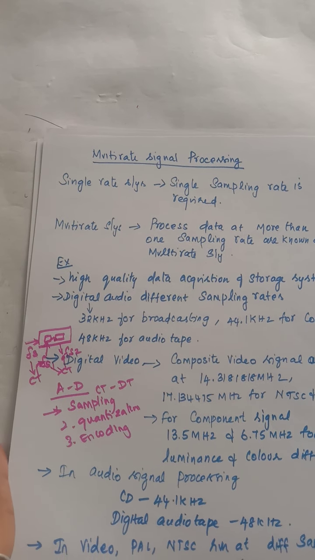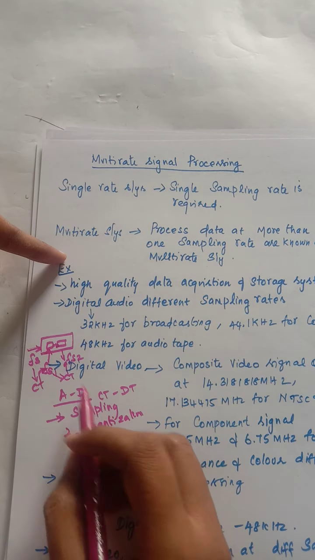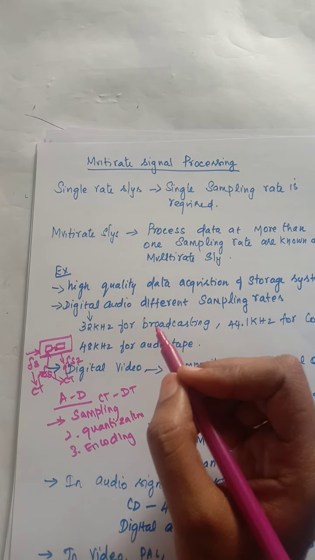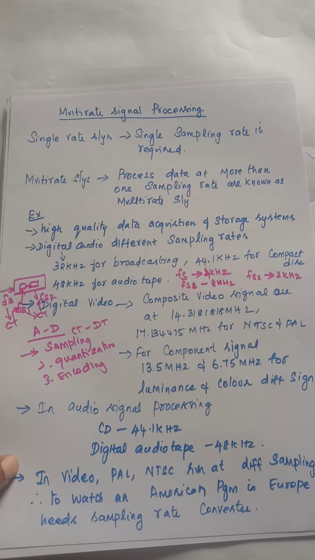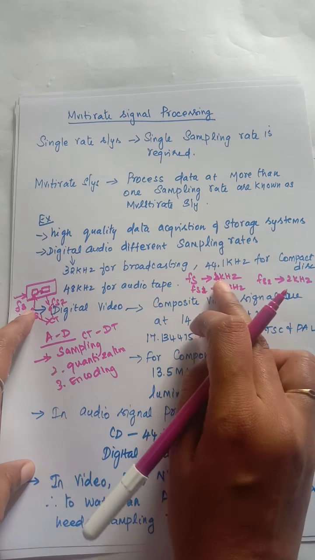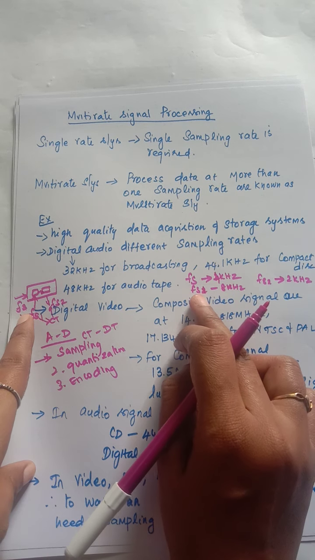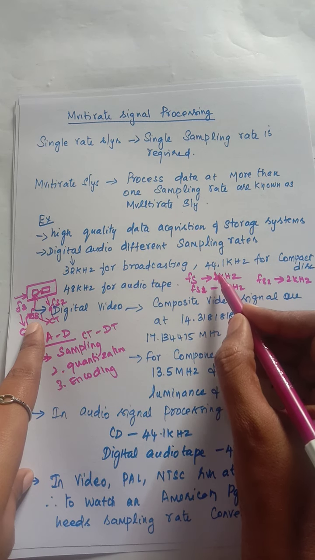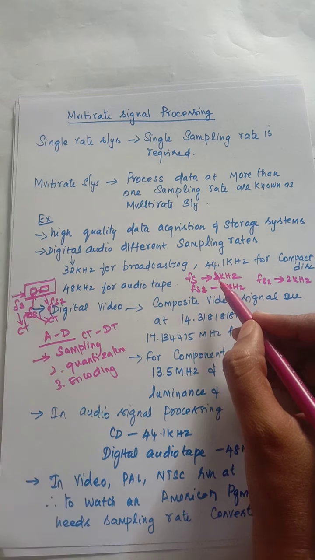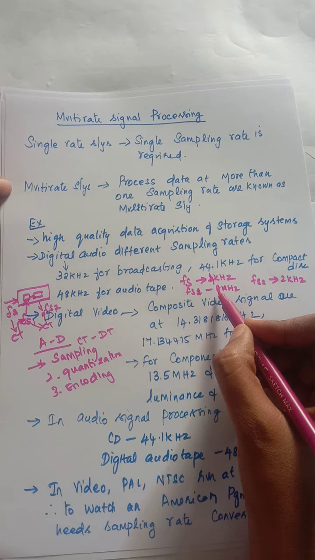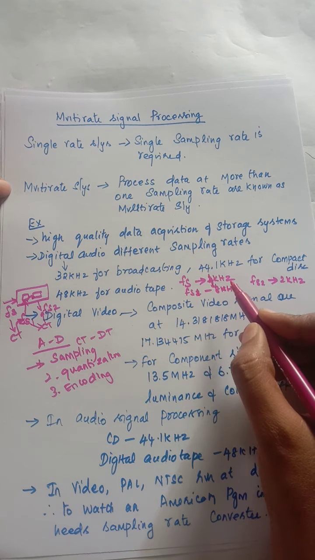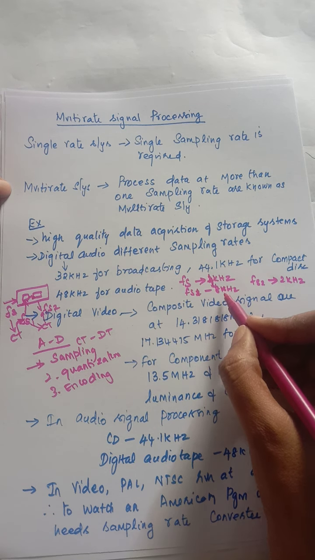So for that, what we are going to do is have a process known as decimation and interpolation. So consider the input to the system is 4 kilohertz, and this block should sample at a rate of 8 kilohertz. So here there is an increase in sampling rate. There is no need to again perform sampling. We can just increase the sampling rate by a process known as interpolation.